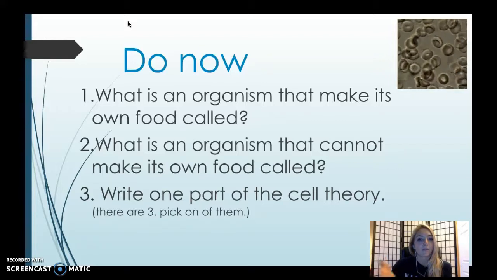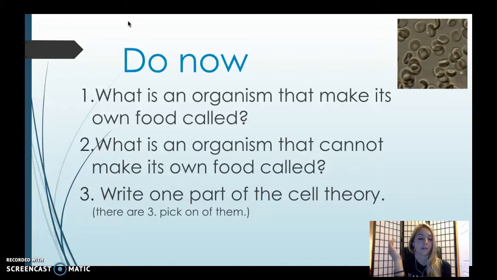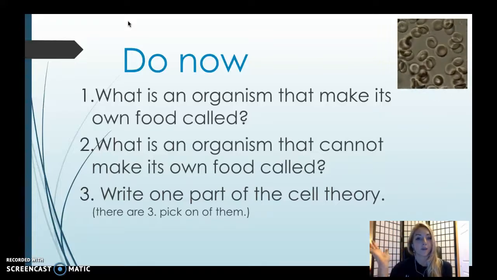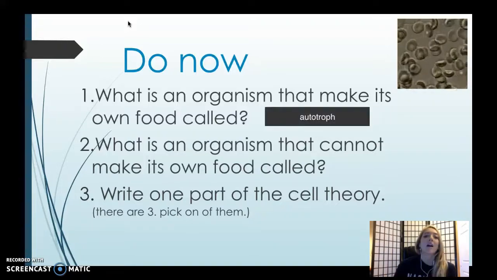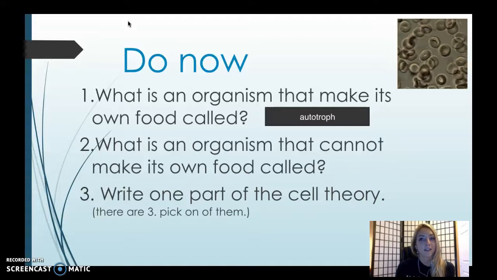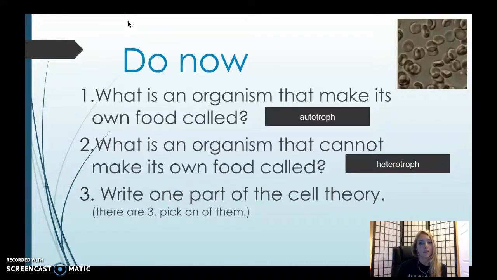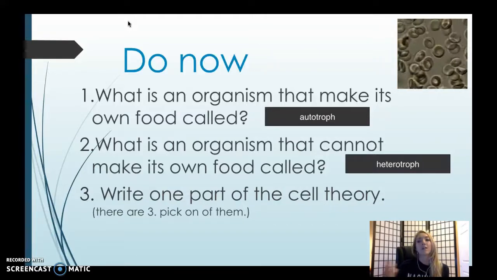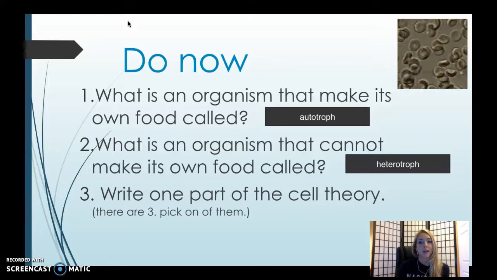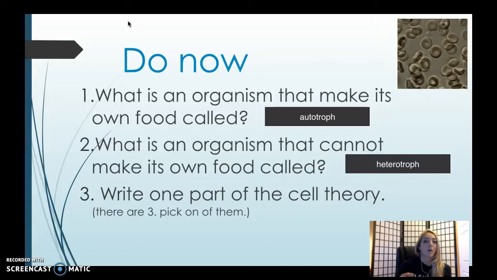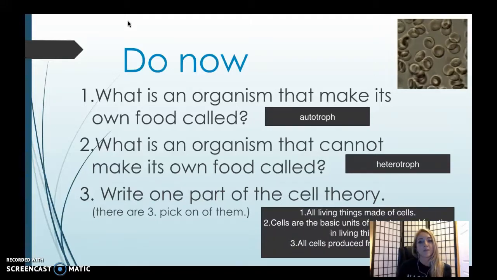You should have gone back to your notes, or you could have looked on the vocabulary side of the wall on the other side of the room where it has autotroph and heterotroph. Obviously, autotroph automatically makes its own food. Heterotroph cannot make its own food. It has to get food from other places. Like animals are heterotrophs, so are fungi and certain bacteria. Write one part of the cell theory. You could have chosen any one of these.